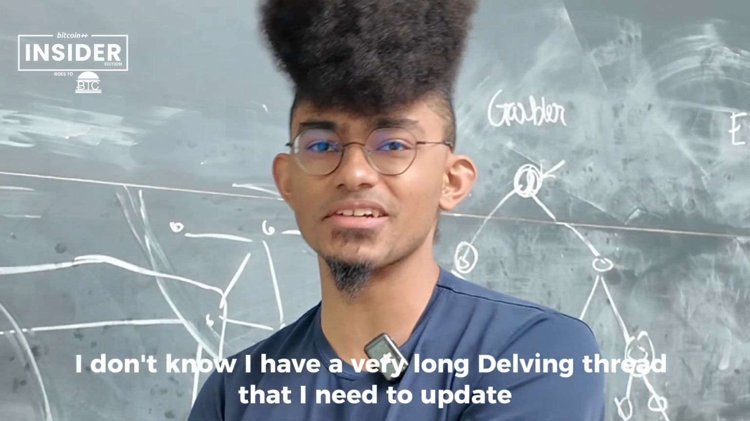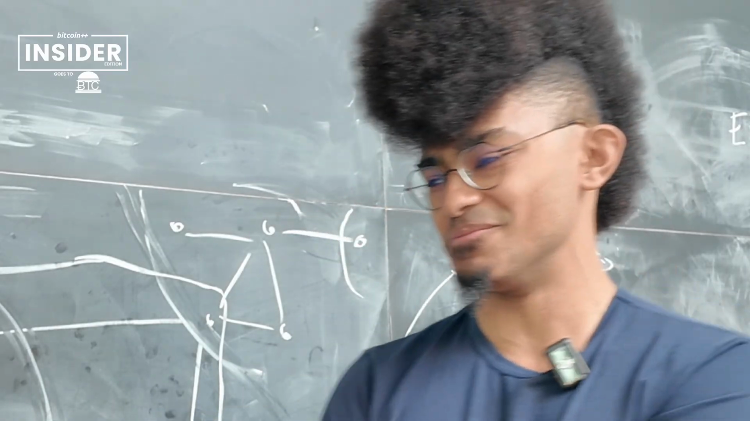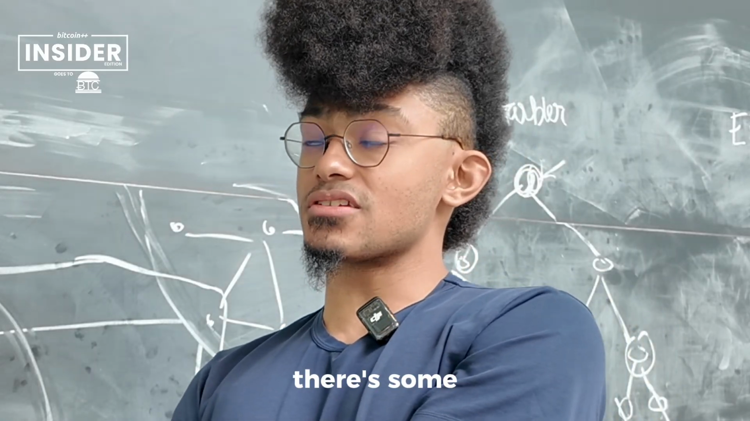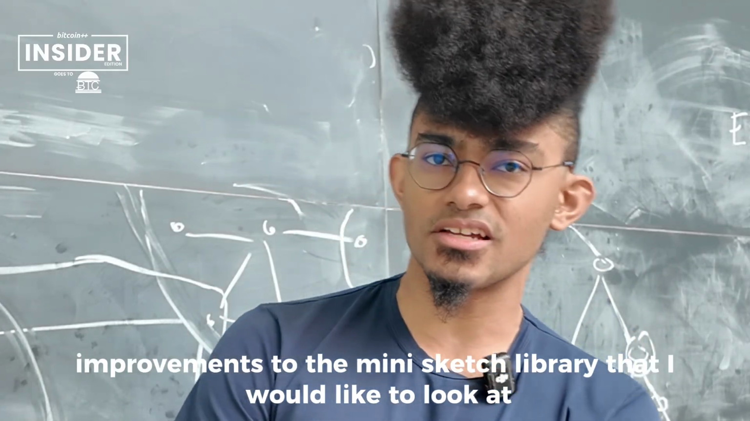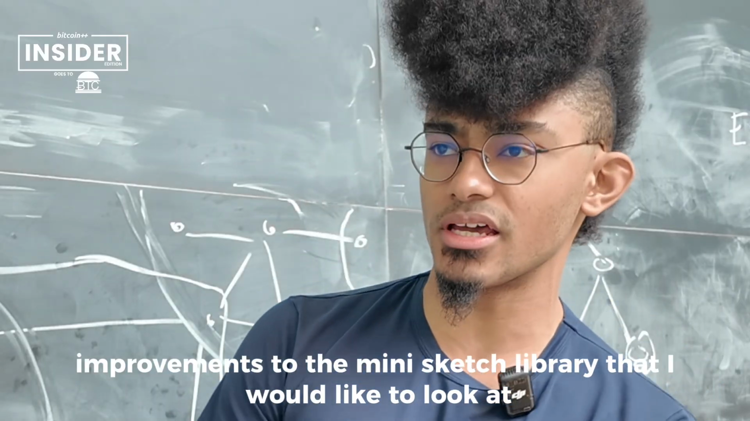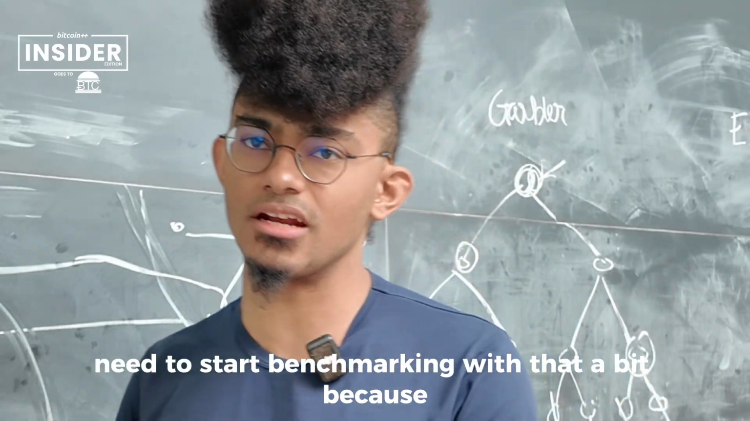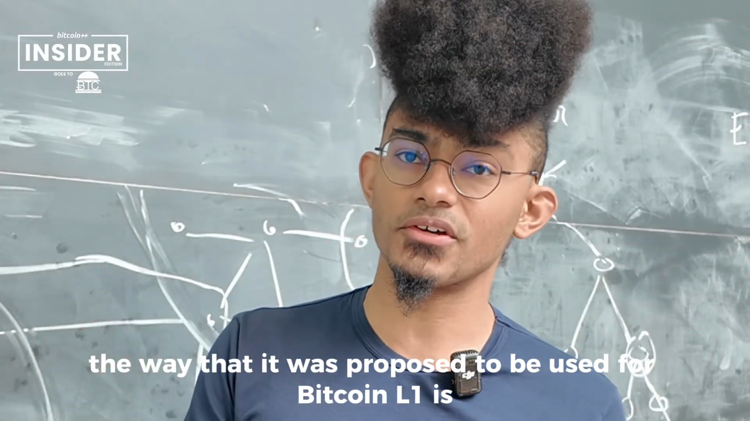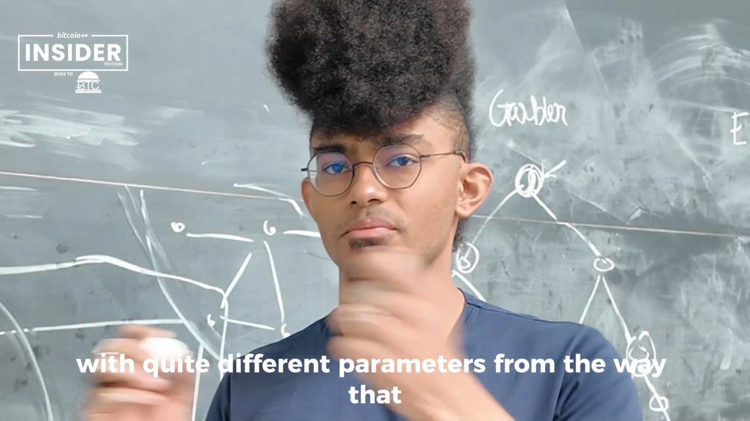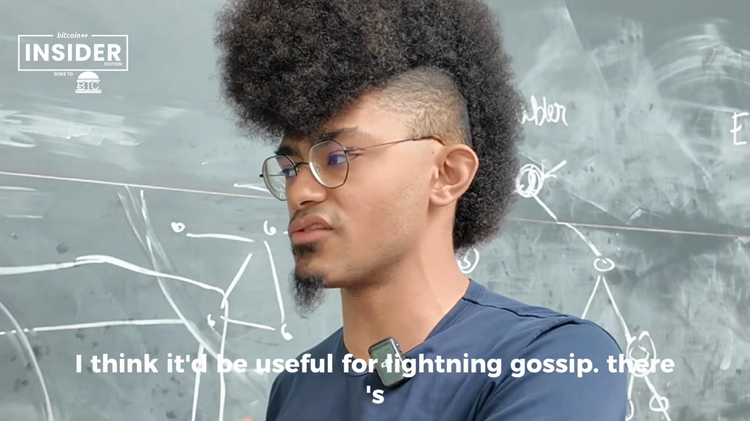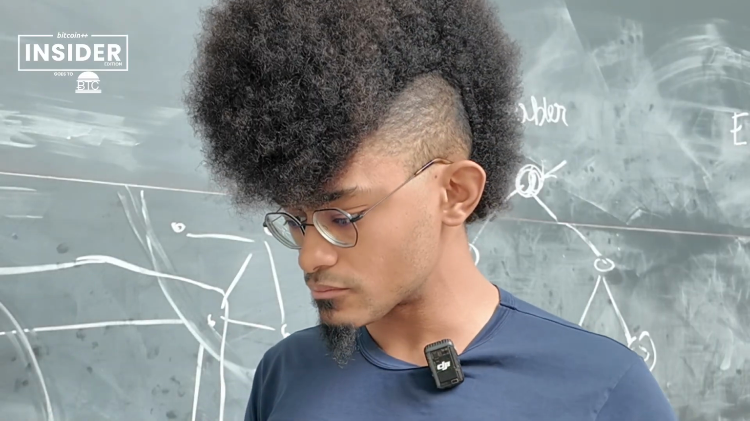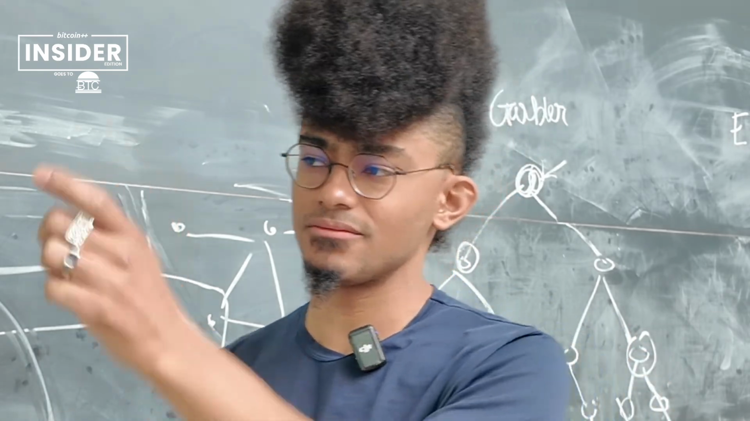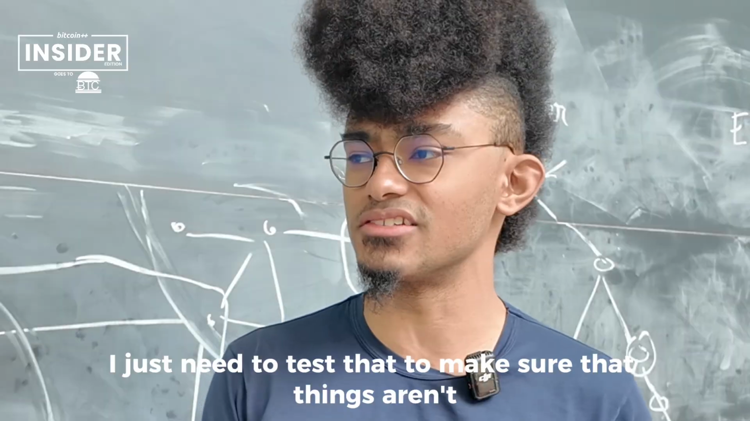For what's next, I guess, I don't know. I have a very long delving thread that I need to update. Mostly, there are some improvements to the minisketch library that I would like to look at, and I need to start benchmarking with that a bit, because the way it was proposed to be used for Bitcoin L1 uses quite different parameters from the way I think it'd be useful for Lightning gossip. There are some specific parameters you need to pick to use minisketch, and I just need to test that and make sure that things aren't absurdly slow.